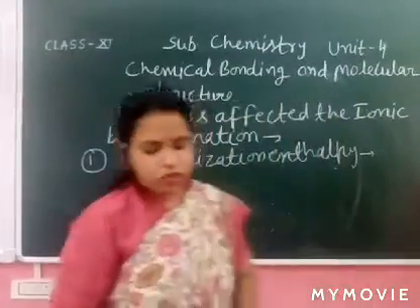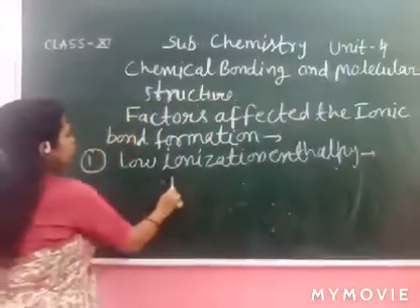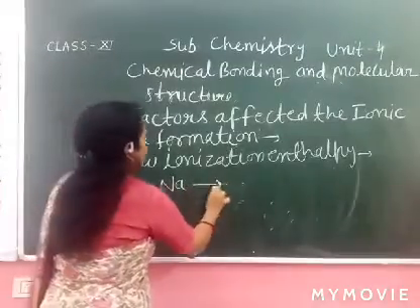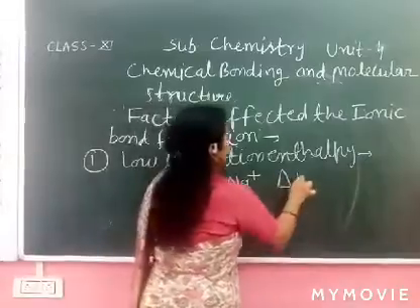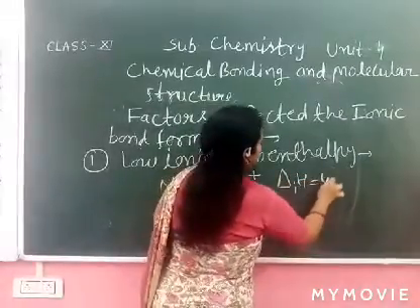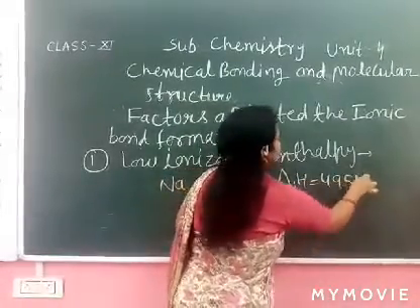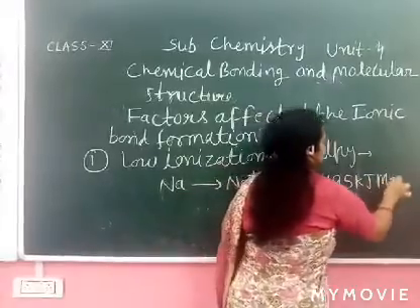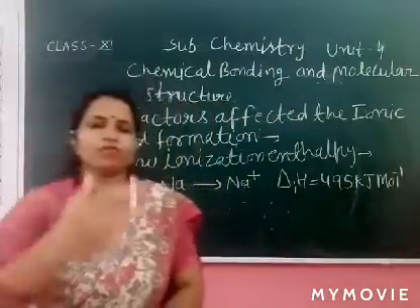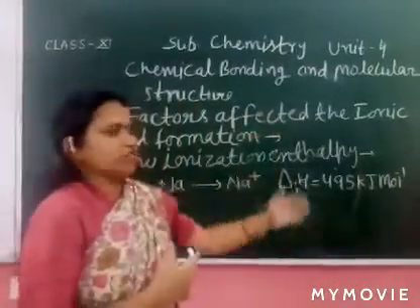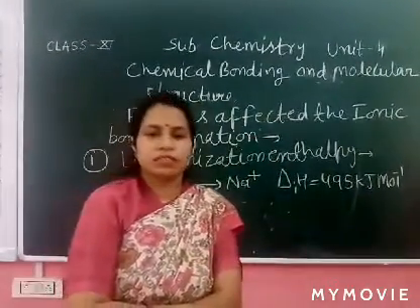Now for sodium converting into sodium plus, what is the ionization enthalpy for this? Only 495 kilojoule per mole. When we move from top to bottom, this ionization enthalpy becomes less.